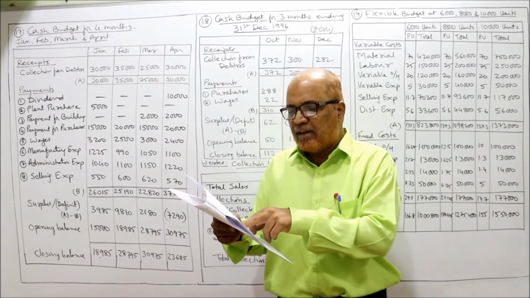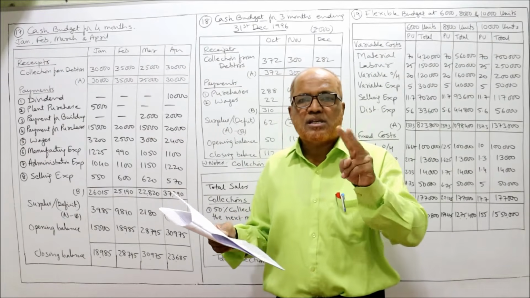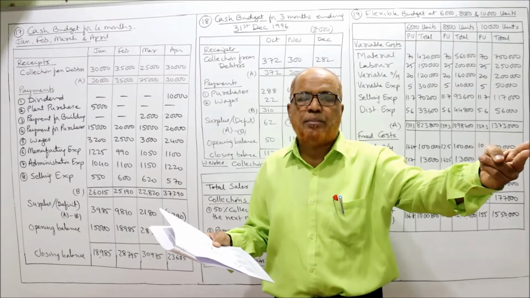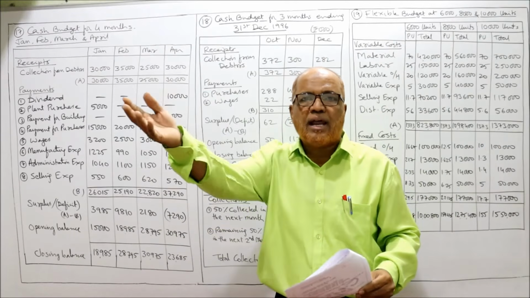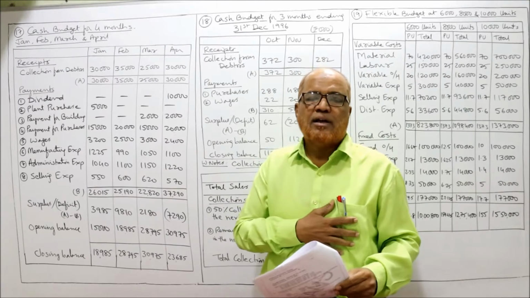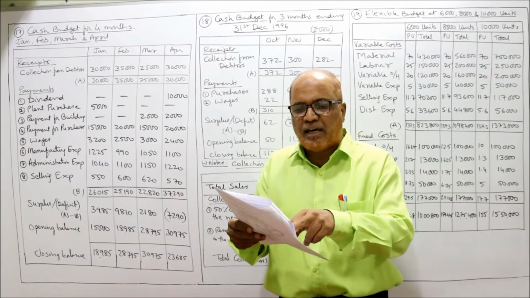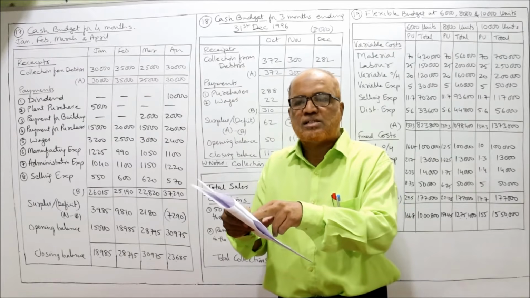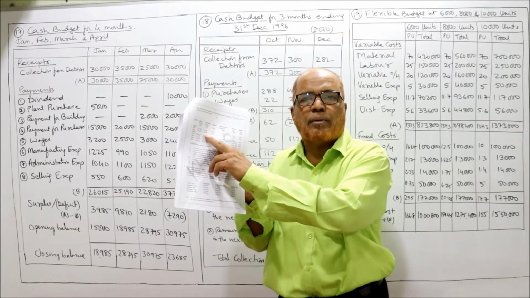Then creditors are allowing a credit of 2 months. Just like we are allowing 2 months credit period to the customers, the suppliers are also allowing us a credit period of 2 months. That means whatever purchase we make in November, November purchase are 15,000. It is given in the problem.